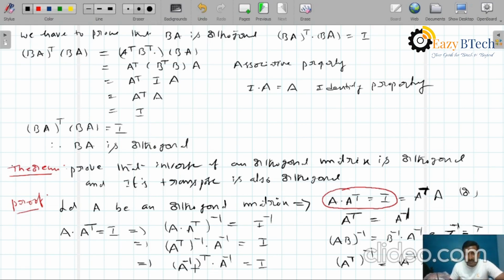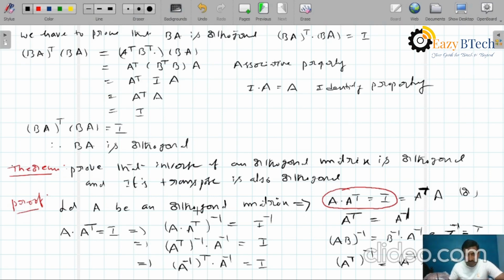But here, clearly observe. Suppose, for example, B transpose into B equals I, then B is called orthogonal. Here A inverse whole transpose into A inverse equals I. Therefore, A inverse is called orthogonal. Just observe, this is very important.